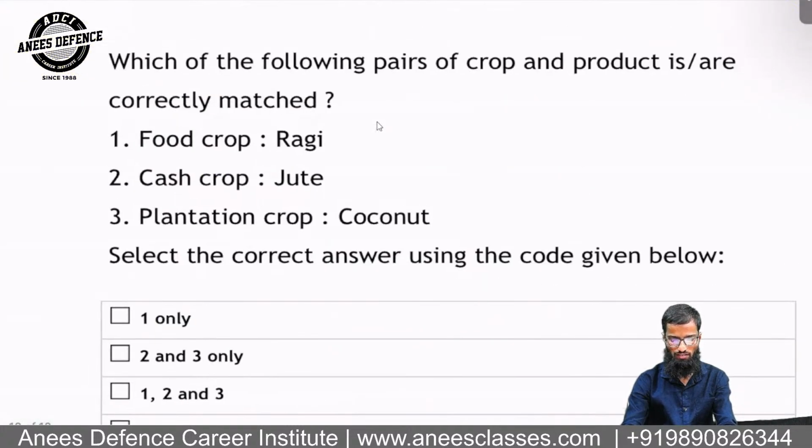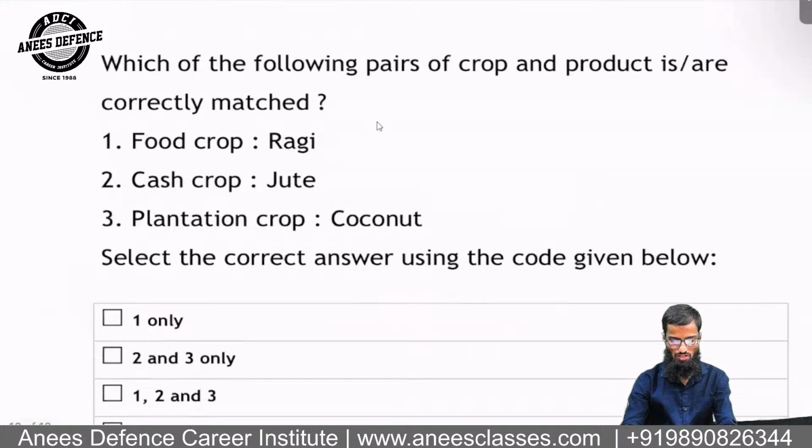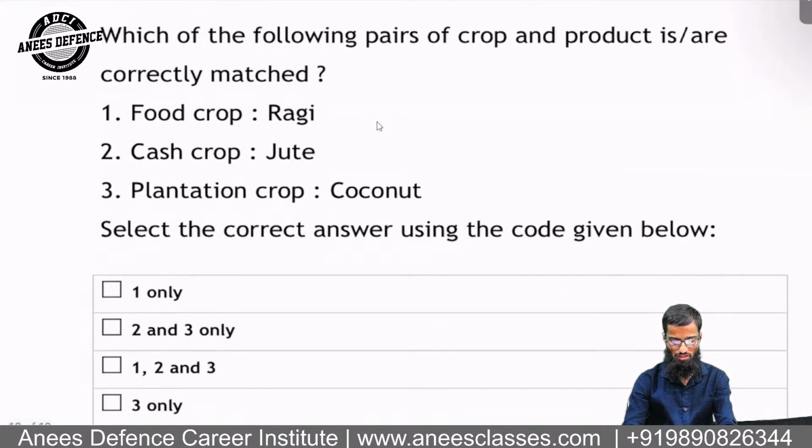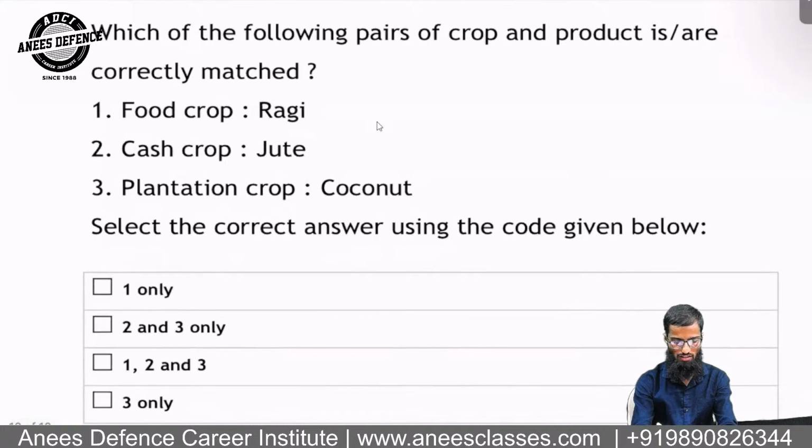Again, the next question is, which of the following pairs of crop and product are correctly matched? So food crop is ragi, cash crop jute, like jute, sugarcane, tea, etc. are cash crops. Plantation crop is coconut. So all of the three are correct. So the answer will be C. So this type of questions they have asked.